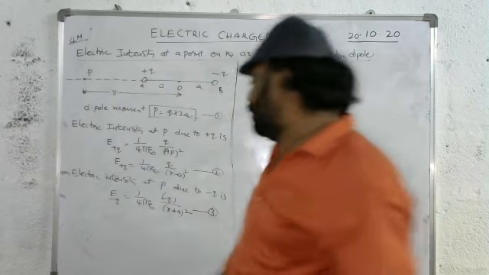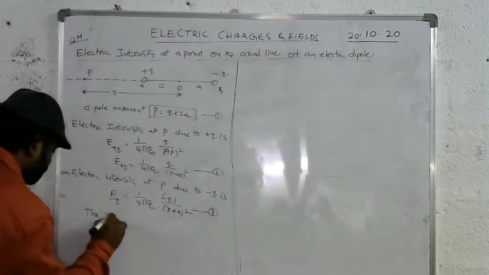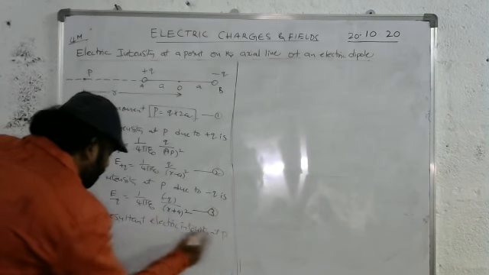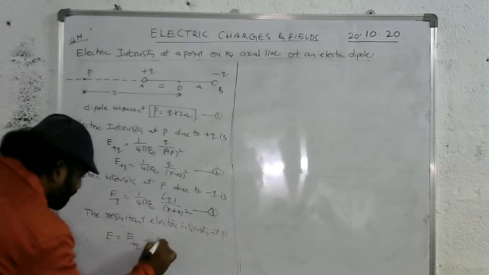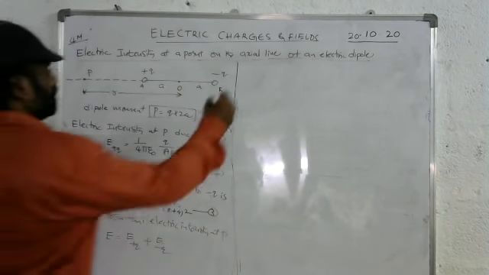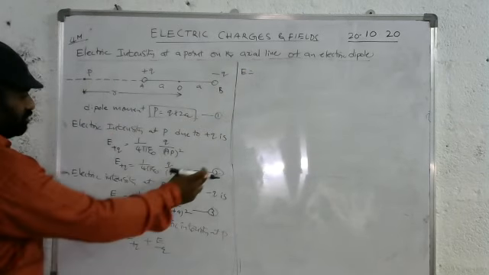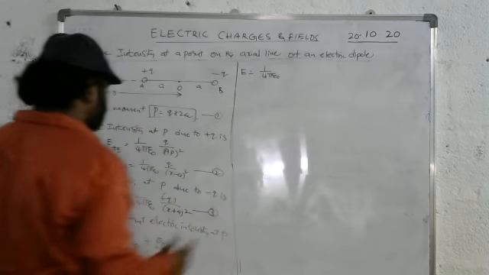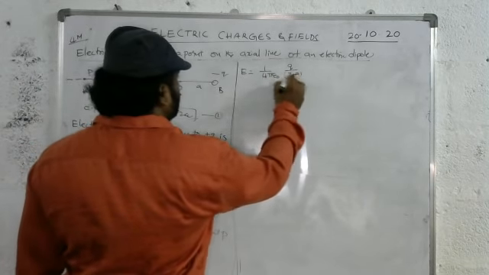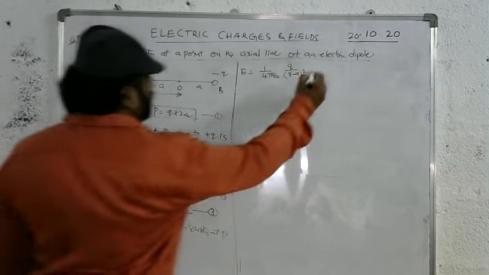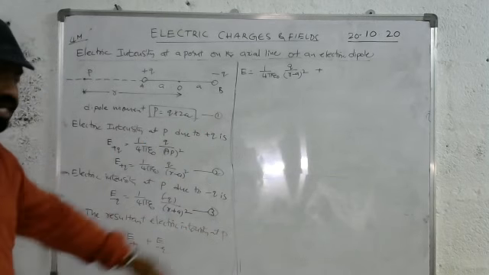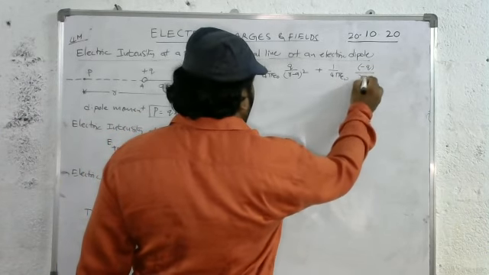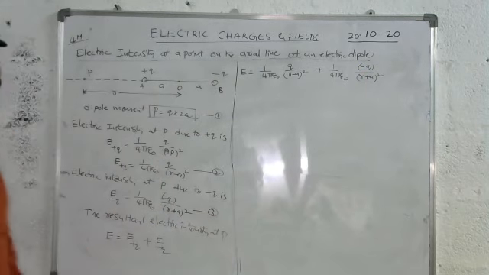So the resultant electric intensity at P, let it be E, is equal to E plus Q plus E minus Q. So E is equal to, from equation 2, 1 by 4 pi epsilon naught Q by R minus A whole square, plus E minus Q. From the third equation, E minus Q is 1 by 4 pi epsilon naught minus Q by R plus A whole square.